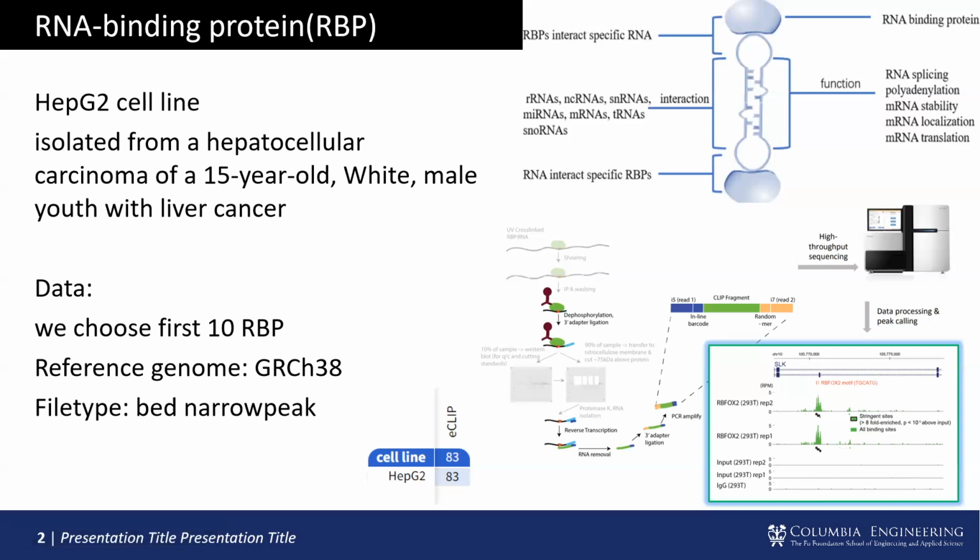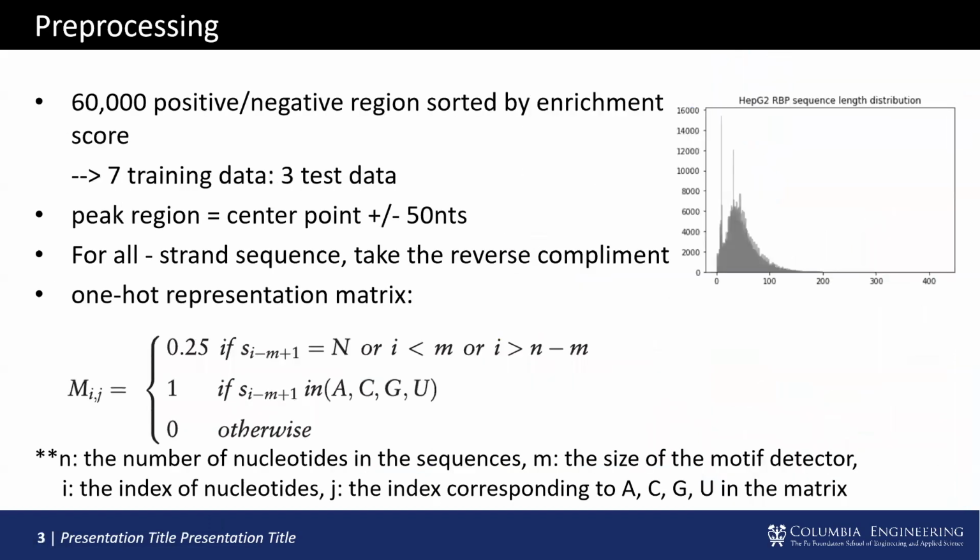Filtering by eCLIP experiments in the ENCODE dataset, we find the HepG2 cell line. They are cells isolated from a hepatocellular carcinoma of a 15-year-old white male youth with liver cancer. There are 83 RBPs in total. We chose the first 10 and then downloaded the dataset using reference genome GRCh38 and the file type narrowPeak.